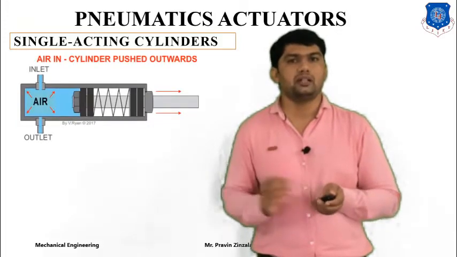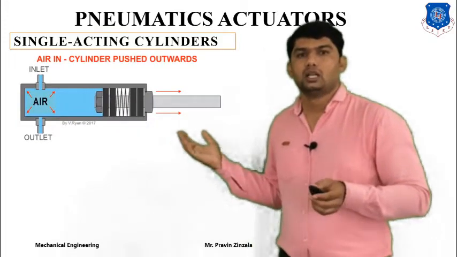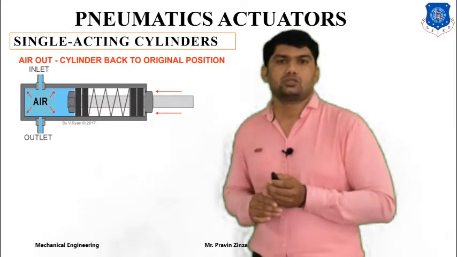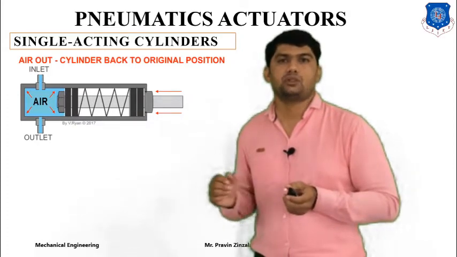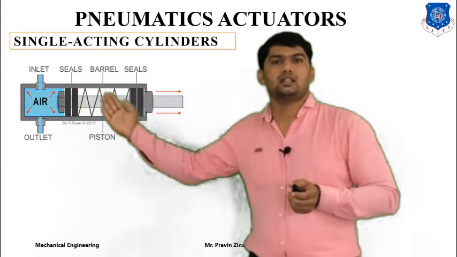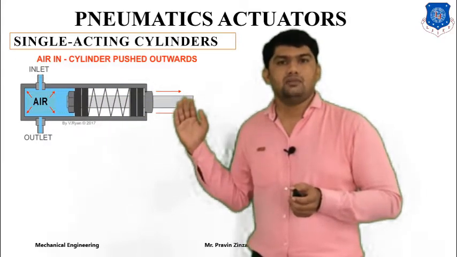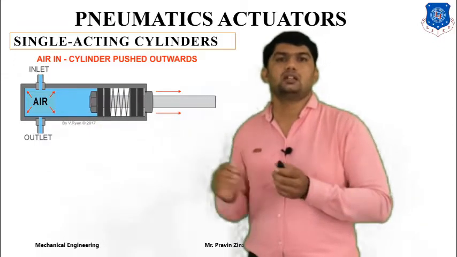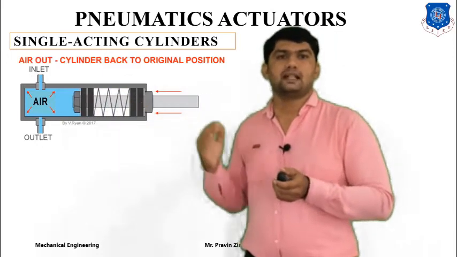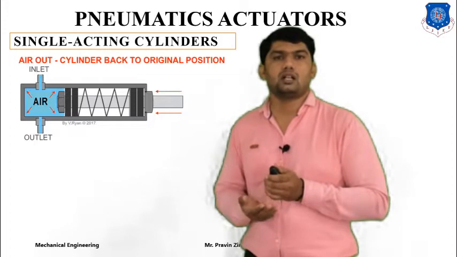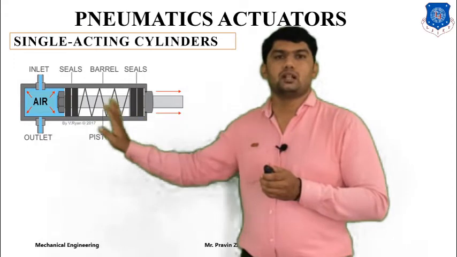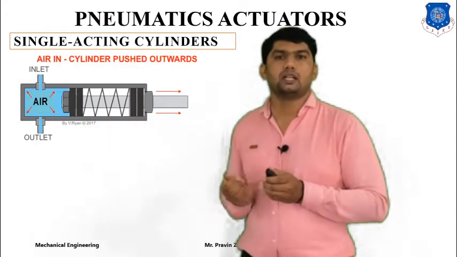The first example of a pneumatic actuator is the single acting actuator, which means the piston operates in only one direction, so it is called a single acting actuator. Whenever we supply pressurized air to the cylinder, the piston extends, and it retracts due to the spring mechanism. If we supply compressed air, we get linear motion, and if we cut off or exhaust the air to the atmosphere, the piston returns to its original position due to the spring mechanism.